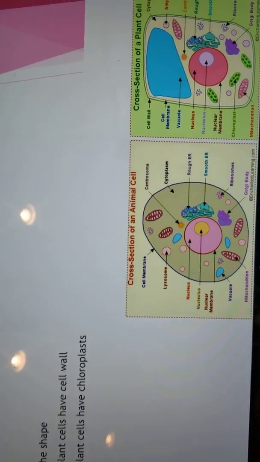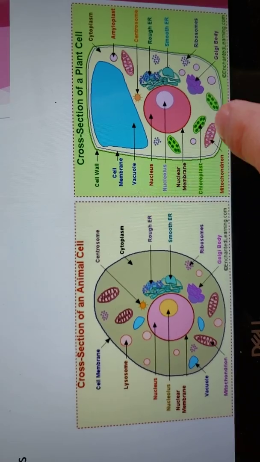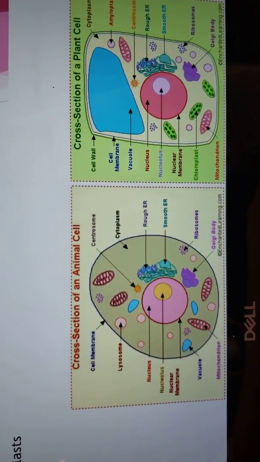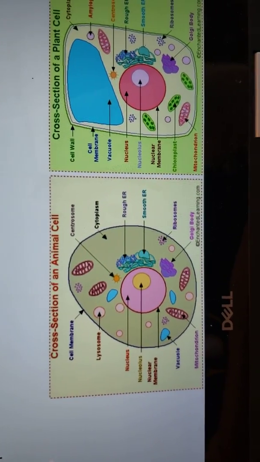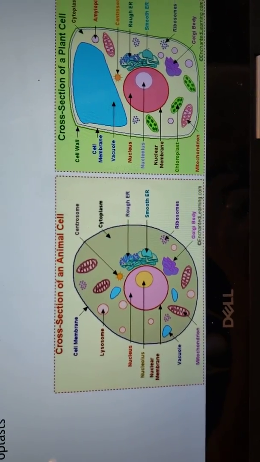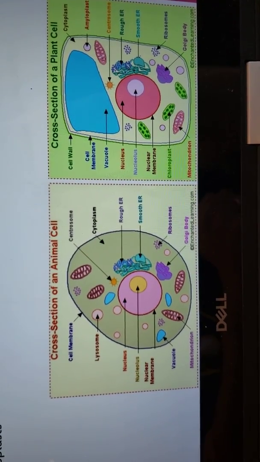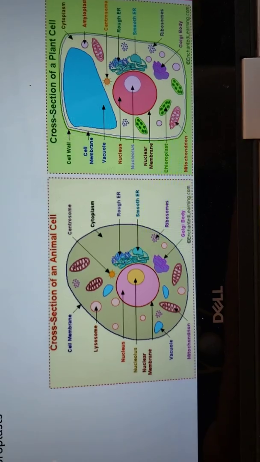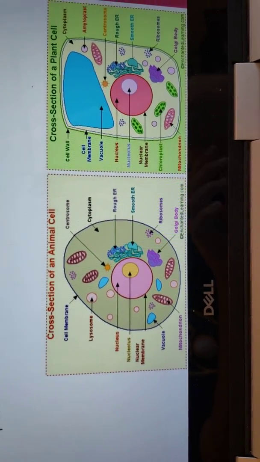A third difference is plant cells have chloroplasts, and chloroplasts are these little green things here, and they're green for a reason. They house chlorophyll, which is what makes plants green. If humans or animal cells had chloroplasts in them, we would be green, like Gamora of Guardians of the Galaxy, or like Marvin the Martian from Looney Tunes. But we don't have chloroplasts or chlorophyll, so we are not green.